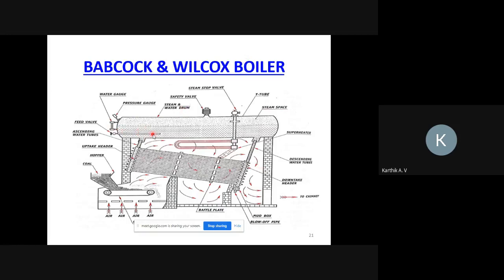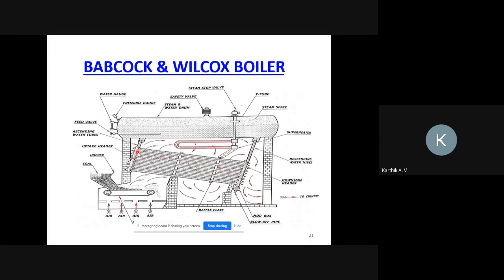Next, the operation part. Initially, certain amount of water, 50 or 70% water, we should maintain inside the boiler drum. Water will be supplied through this feed check valve, and then that water moves downward through this pipe. This is called the downtake header. Water is moving here, and because of heat, that water gets heated and slowly converts into vapor form. Vapor form loses its density, because of that the water is slowly moving from lower level to higher level.